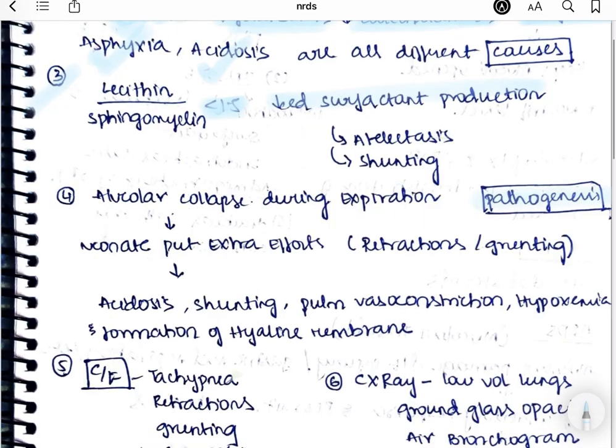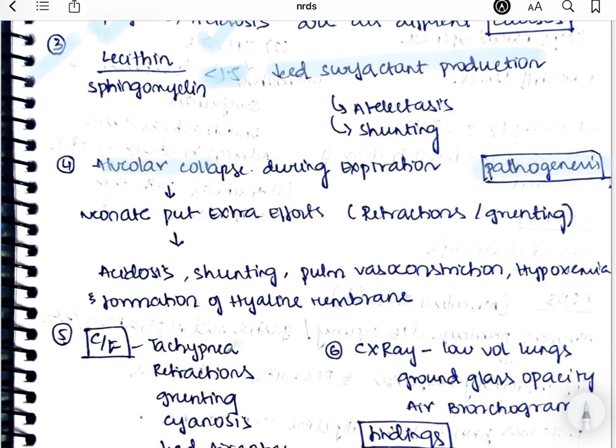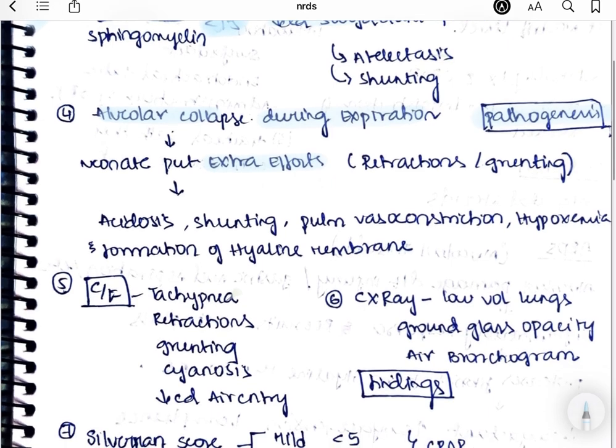Here if you see the pathogenesis, there will be alveolar collapse during expiration. So the baby puts in more effort. This more effort can be seen in clinical features like tachypnea, where the respiratory rate will be increasing, and also retractions, grunting, cyanosis, and decreased air entry. Right, so these are all the different clinical features which correlate with the efforts put in by the baby, right? Which will ultimately lead to acidosis, pulmonary vasoconstriction, hypoxemia, and formation of hyaline membrane.